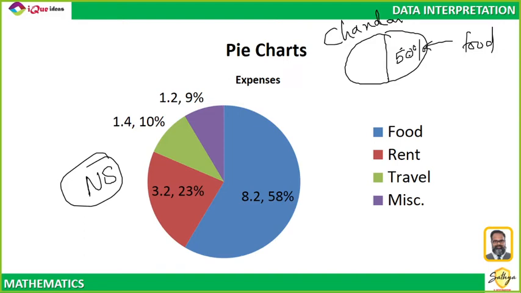For me, 58% of my expenses is food, whereas for Chandan sir, 50% of his expenses is food. Out of the two of us, who is spending more money on food? In my pie chart, food is 58%. In Chandan sir's pie chart, food is 50%. Who is spending more money on food?